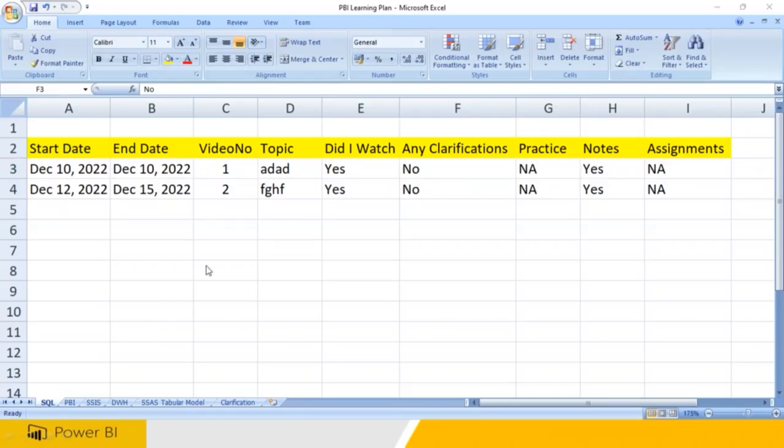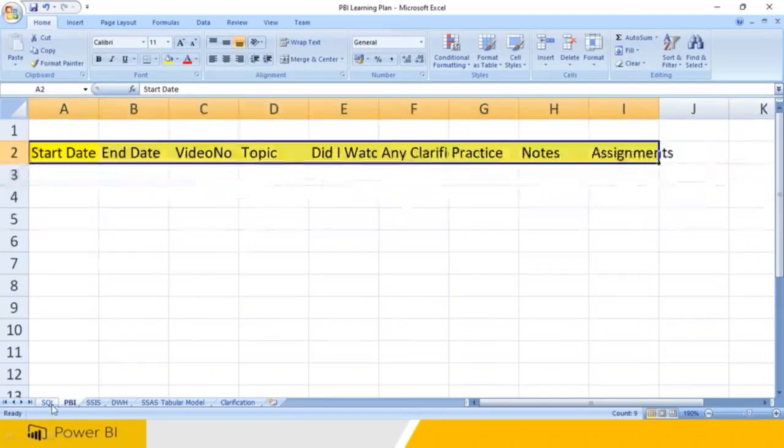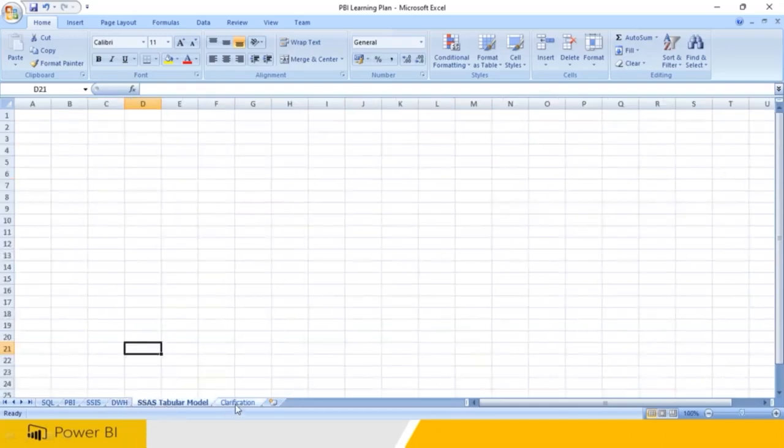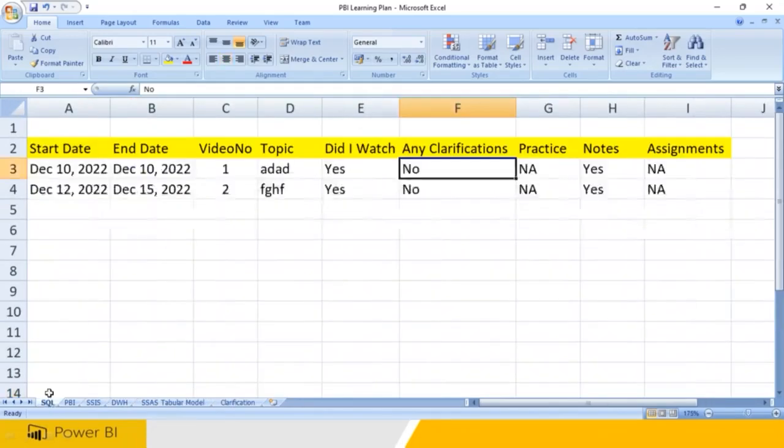So if you don't have a plan, definitely we will not be able to track it. So at least you need to have a plan in your mind so that you will be able to easily complete the course. You may take 1 more month extra, 2 more months extra. That is not a problem. That is not a crime. But if you don't have any plan and you're not tracking anything, then definitely you don't know where you're going, right? So you need to have a small Excel sheet like that. And normally housewives and working people don't have as much time as others, so they may take a little more time extra.